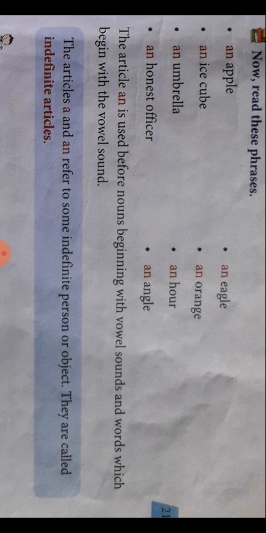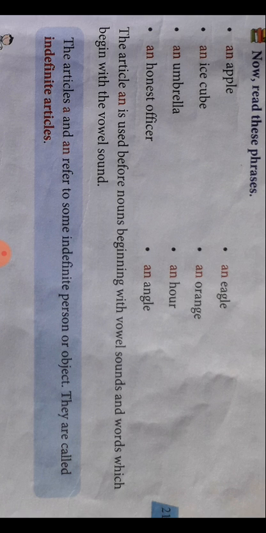The article an is used before the nouns beginning with vowel sounds: A, E, I, O, U. Sometimes H is also not pronounced, because honest, O. So H is not pronounced. Honest, O is pronounced over there like a vowel.